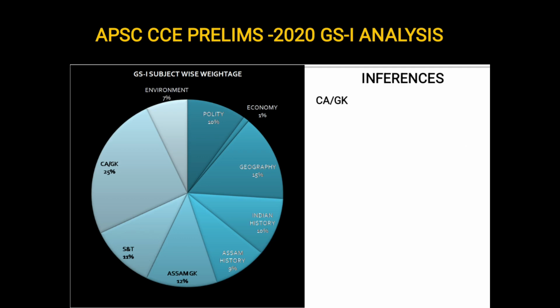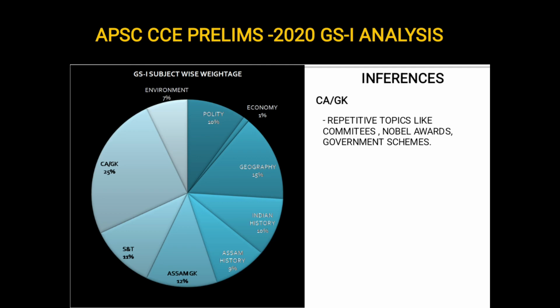Now next subject is current affairs and GK. We have already said one of the most important part of the GS1 paper. You see 1/4 of the questions, that is 25 questions, came from current affairs and GK, and it is one subject which the aspirants are usually very much confused, and find difficulty as how to prepare this current affairs and GK. We'll be doing a separate video for this, but for now, see in this paper, the last year prelims paper, you see repeated topics were asked.